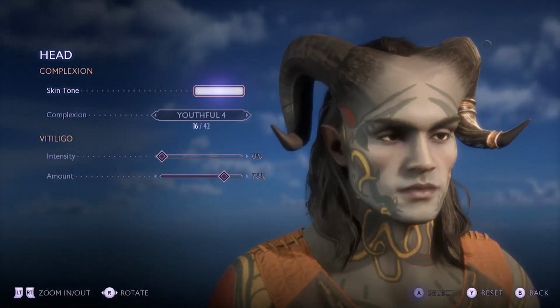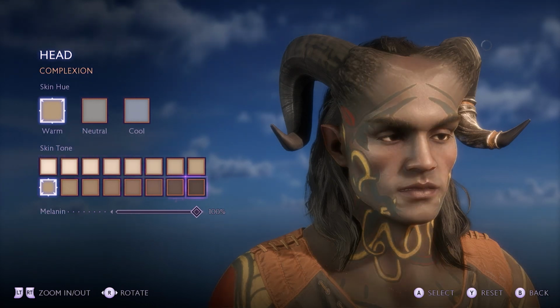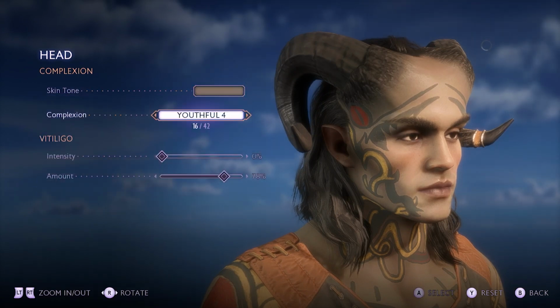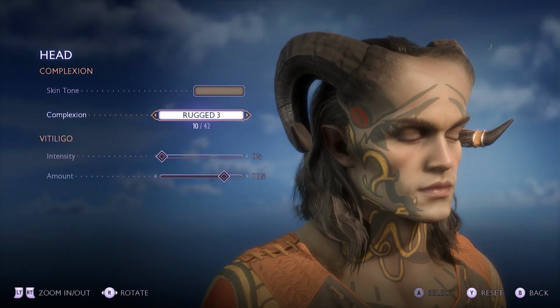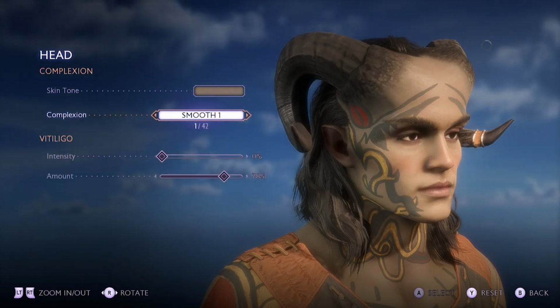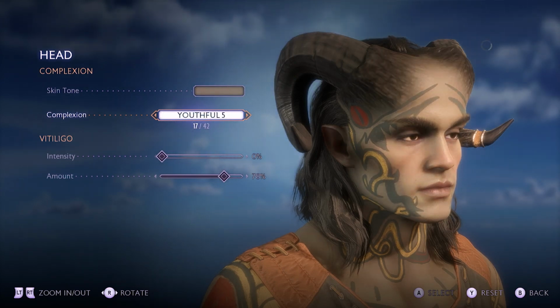You've got the complexion as well. So with the skin tone, we could go a lot lighter. We can go darker, or you can go into more of the grey vibe that we had to begin with. You've got the difference between the useful side, and then I'm assuming you've got your rugged side as well. It looks like you've got quite a few, and then you've also got the rich, smooth, and I think, oh okay, we've got rosy as well. We've got acne, we've got weathered, beautiful, dark circles, birthmarks, 1, 2, 3, and 4, even. We've got freckled on there as well, and this is going to be for all characters as well.